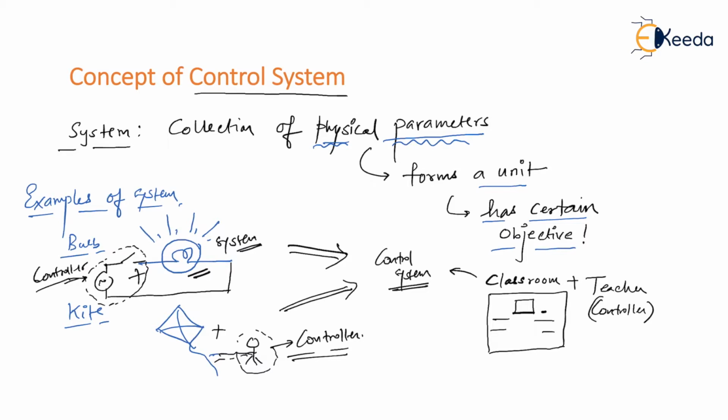as a control system. So in daily life, whatever systems that you see which are functional, definitely they are functional because there is a controller working behind it. And definitely a controller along with the system forms a control system. So I'm sure you have understood what exactly is meant by a control system.